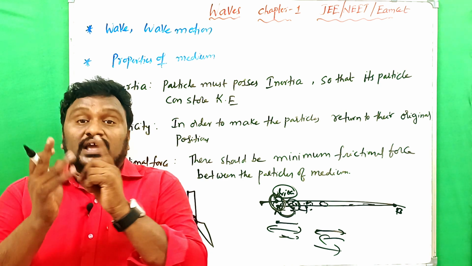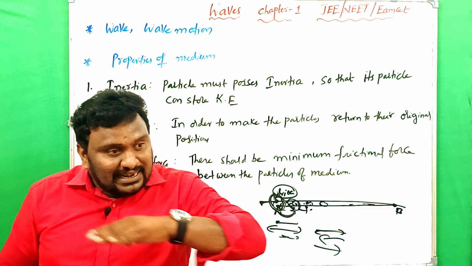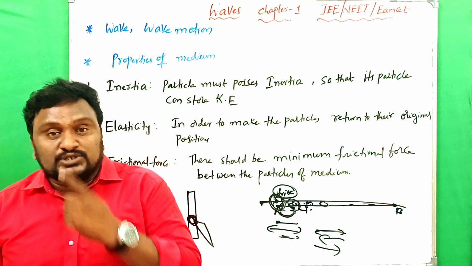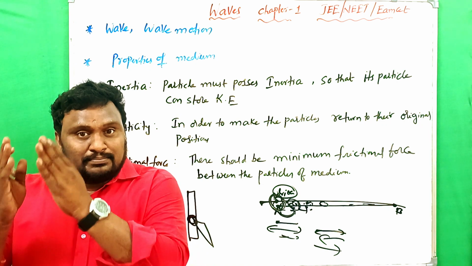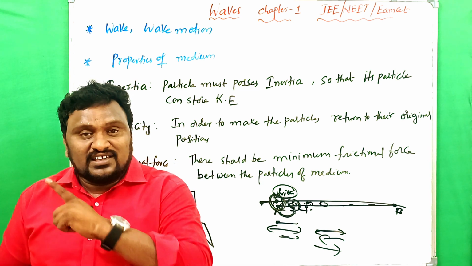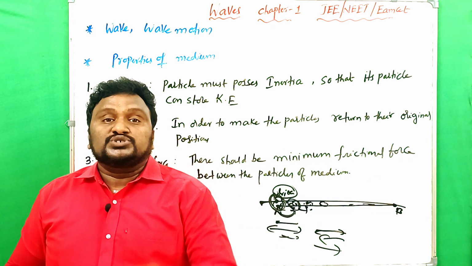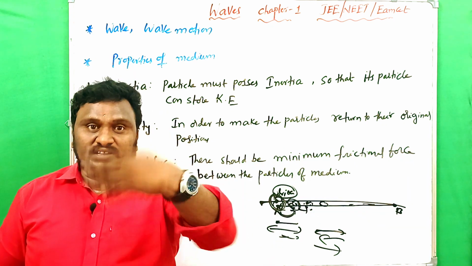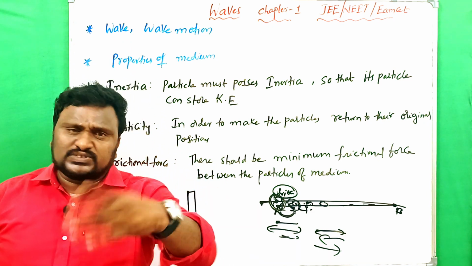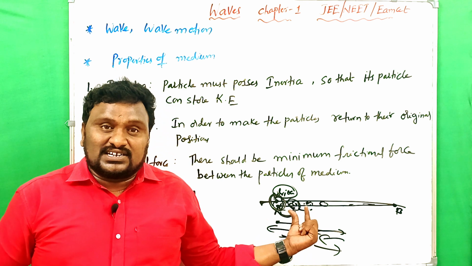Clear? Here you have to notice it. The particles' vibration may be in the direction of propagation of the wave, or perpendicular to the direction of propagation of the wave. While the medium particles are vibrating, their vibration may be in two ways: one is parallel to the direction of propagation of the wave, and the other is in the perpendicular direction. In the next class, while discussing the difference between longitudinal and transverse waves, we will discuss this very clearly.